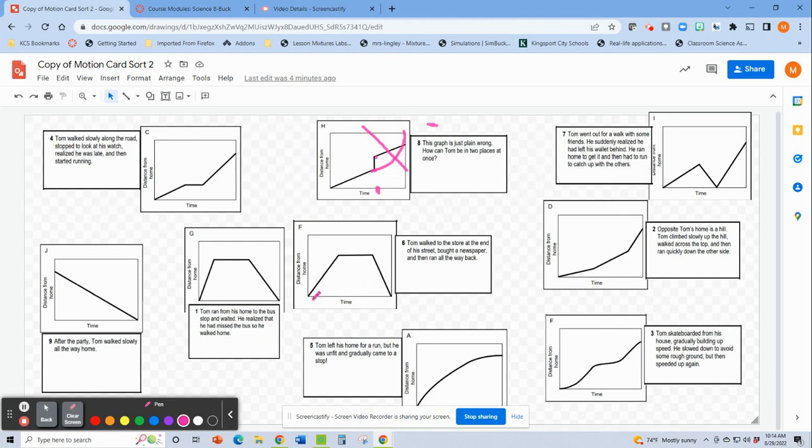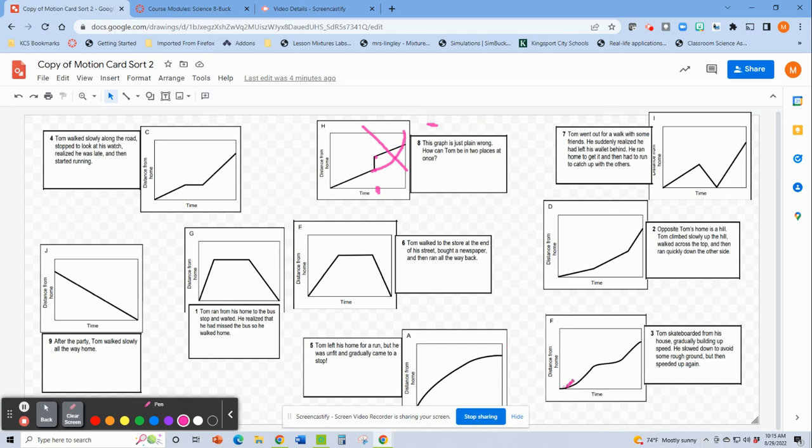Over here, Tom walked to the store at the end of his street, bought the newspaper, ran all the way back home. Again, that is steeper than this one. Down here at the bottom, Tom left his home for a run, but he was unfit and gradually came to a stop. So you can see that he's starting to flatline right there. And we know when it's a flat line on a distance time graph, it's not moving.